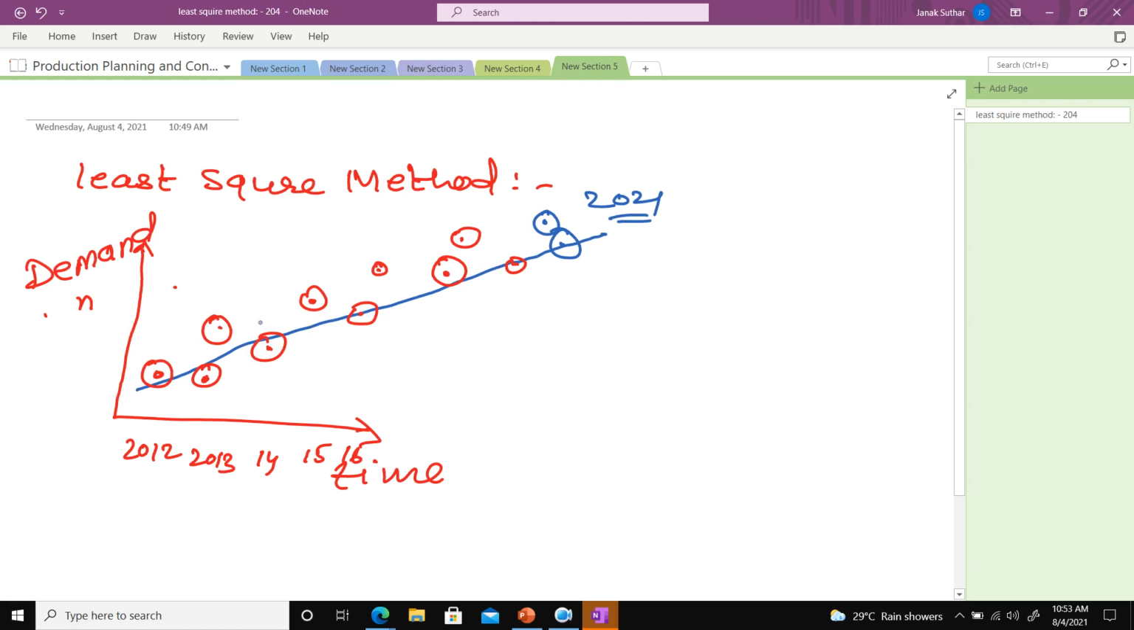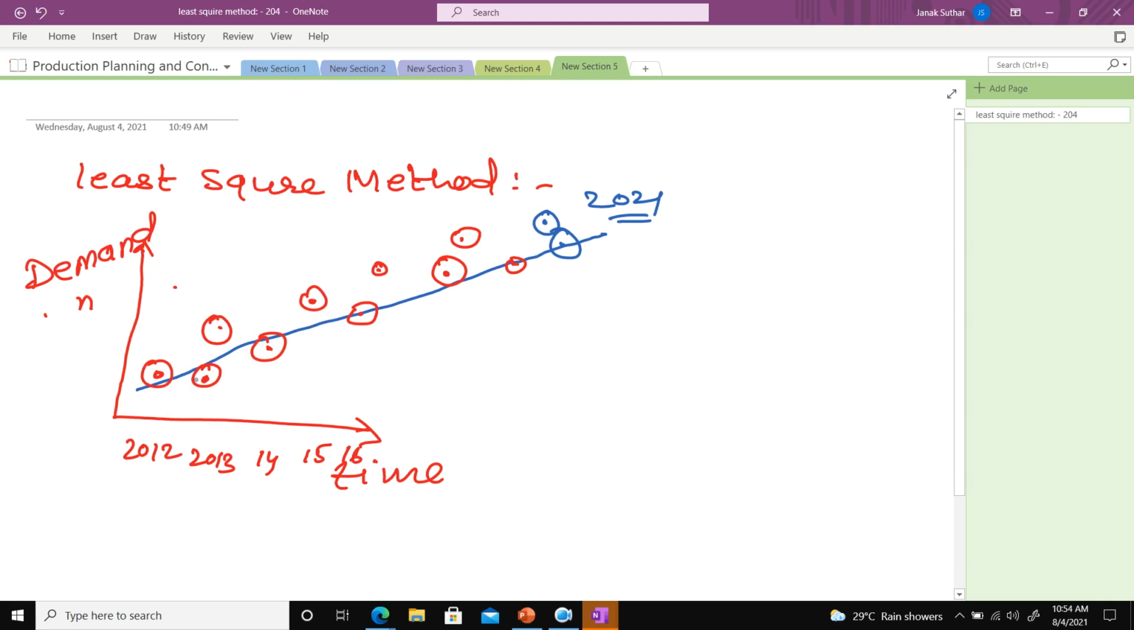So the least square method just says to draw one line, the best fit line, and that line you can use for the prediction. So are you getting my point? What am I trying to say? Are you getting my point, class?